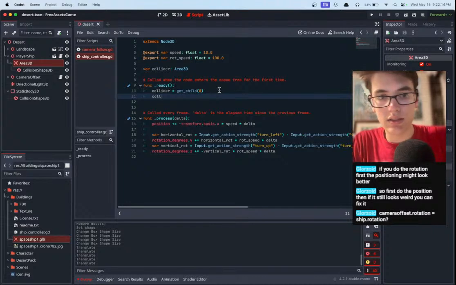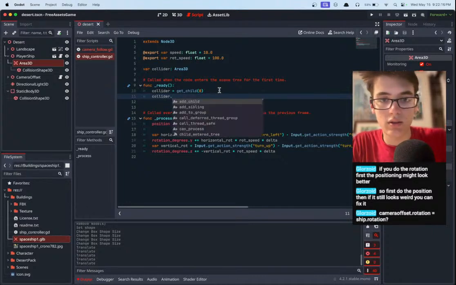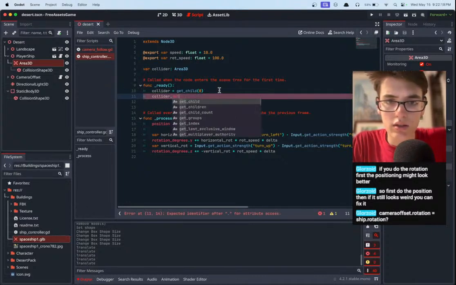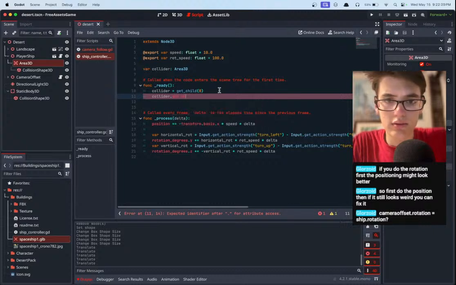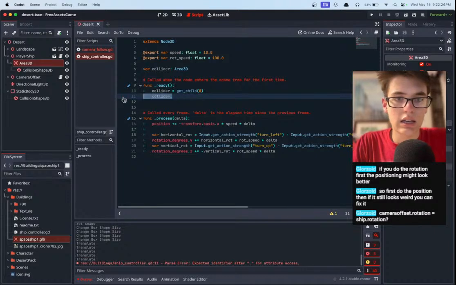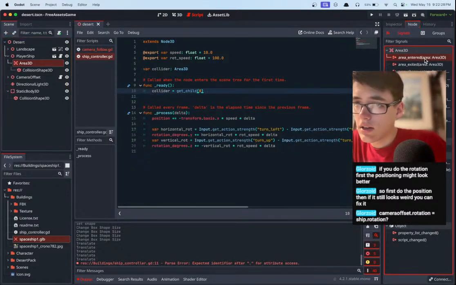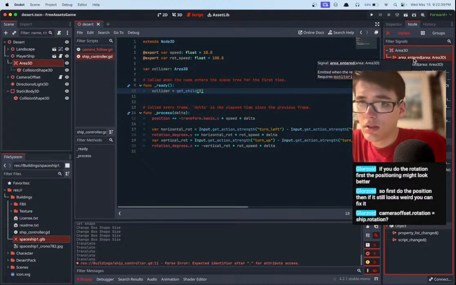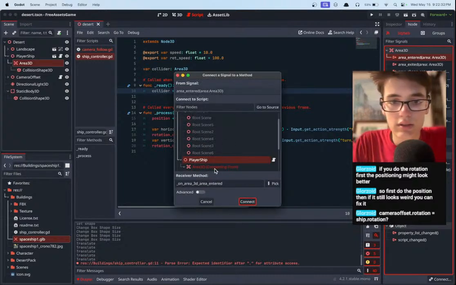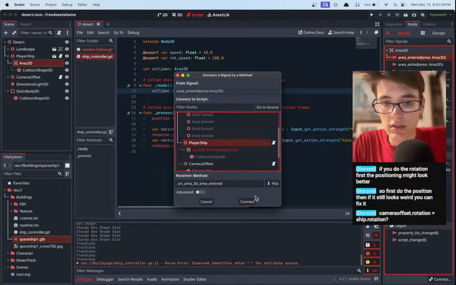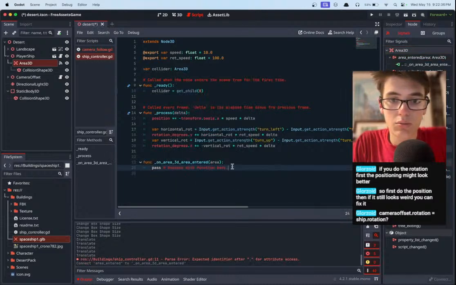And then we need to connect an event to it. I'm thinking of Unreal stuff. Hang on. Actually, we might even just be able to do this in the editor. Hang on. Area entered. Yeah, we can actually just do this in the editor and then connect it to the player ship, connect, boom, and then we just connected it in the editor, and we actually don't even need that.